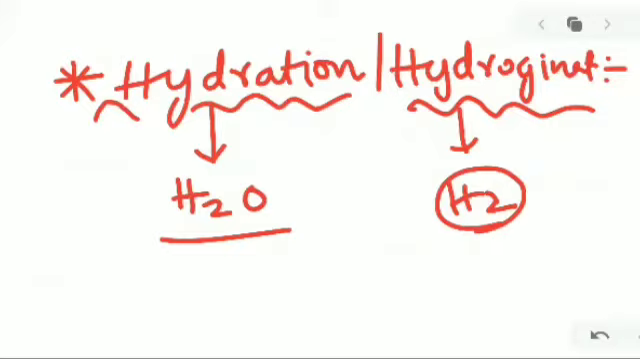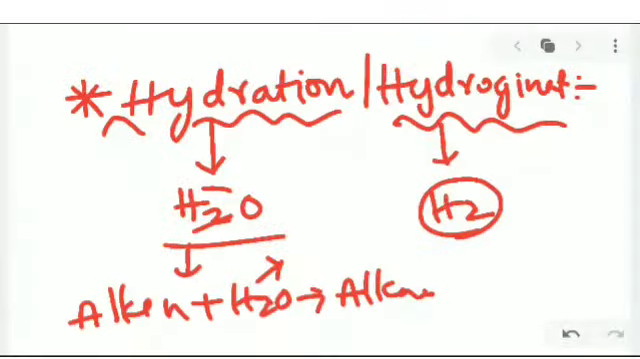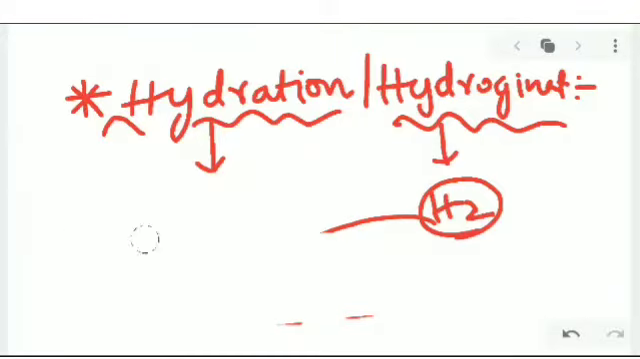Unsaturated compounds, an alkene, plus water give rise to an alkane. In place of water we add H2, so again alkene goes to alkane. Let us look at how the hydration process and the hydrogenation process are formed, by adding water molecules and hydrogen.